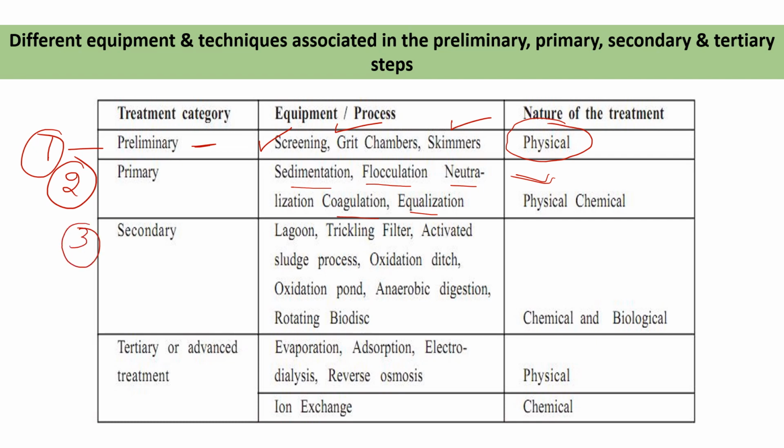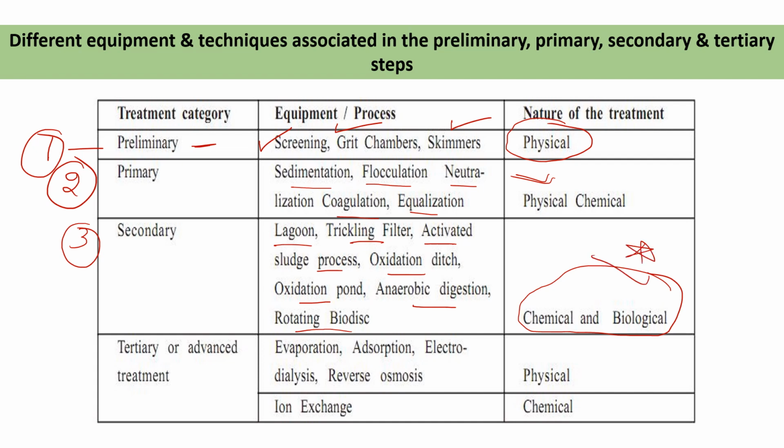In the secondary process, we are using lagoons, trickling filter, activated sludge process, oxidation ditch, oxidation pond, anaerobic digestion, and rotating biodiscs. So in the secondary process, we are using aerobic and anaerobic treatment processes for treatment of the wastewater. And the secondary process is a biochemical process. It is a biological as well as chemical process.